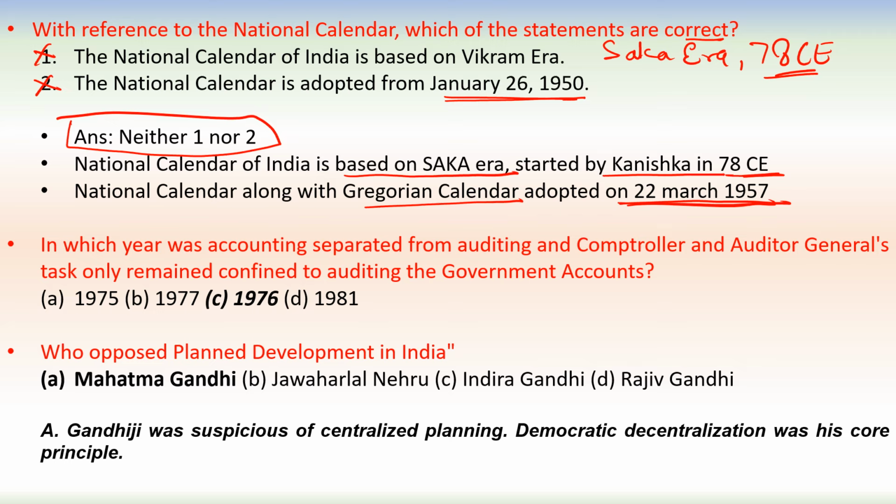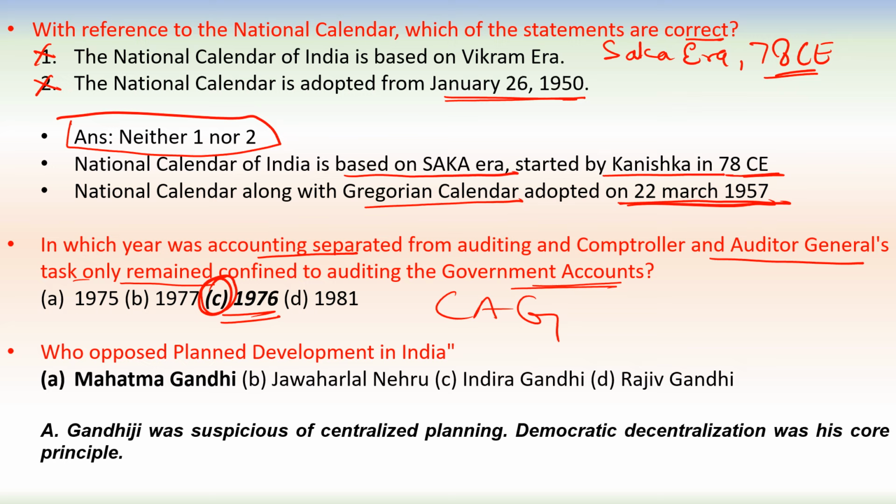Next question. In which year was accounting separated from auditing, and the Comptroller and Auditor General's task only remained confined to auditing the government accounts? So this happened in 1976. So CAG is Comptroller and Auditor General. So accounting was separated from auditing in 1976.